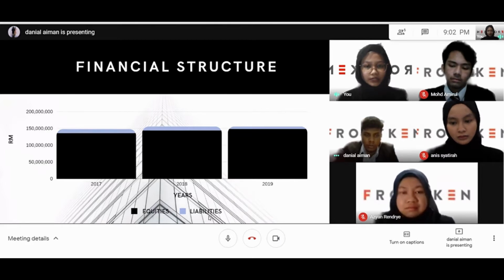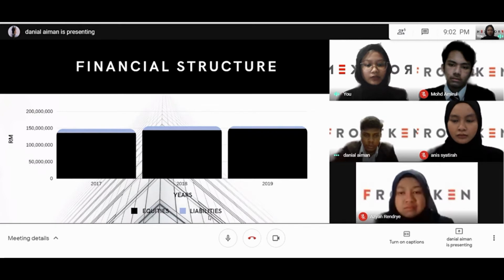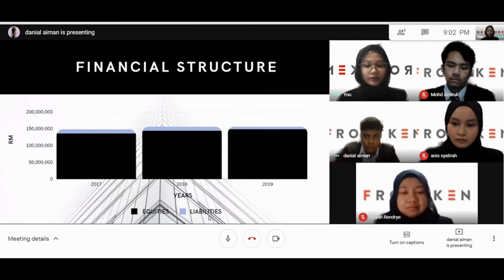This is due to Franken losing money during the normal course of business and needing to move equity into normal business operations. Therefore, for the year 2018, the equity was 143,591,550 million ringgit, which increased by 7,746,416 million ringgit, and the liability slightly decreased, dropping by 56,763 ringgit. Finally, for 2019, it can be seen that this year was the best performing year out of the two previous years. The equity increased to 148,000,385 million ringgit and liabilities dramatically decreased.